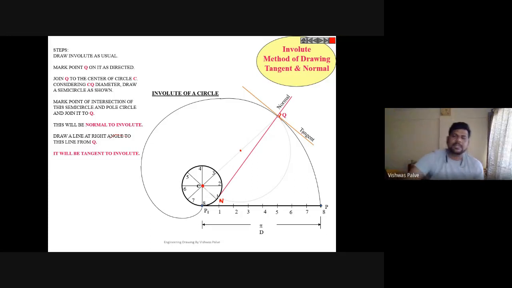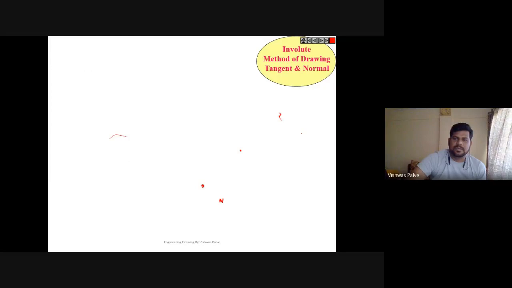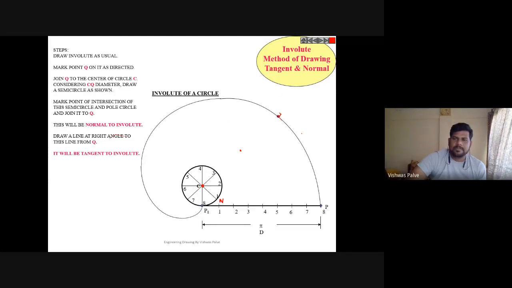Again, I will explain the procedure for tangent and normal. Select the point Q, connect a line from Q to C. Okay, find the midpoint of that line. Draw a semicircle. When you draw a semicircle, it will cut that base circle somewhere.